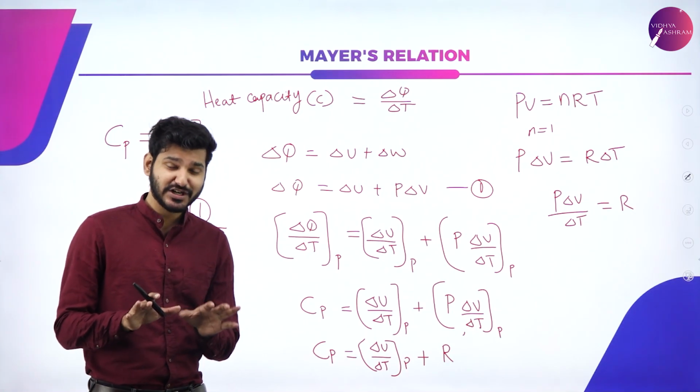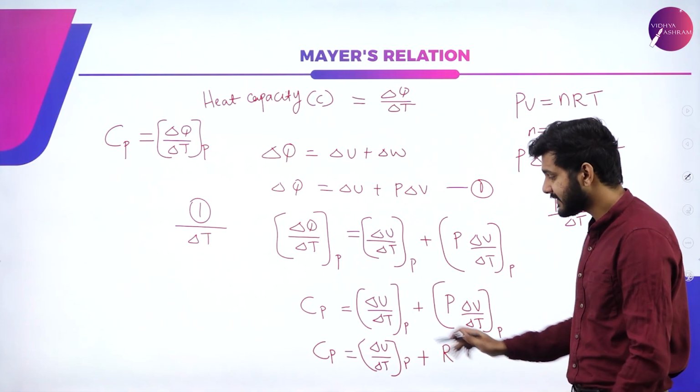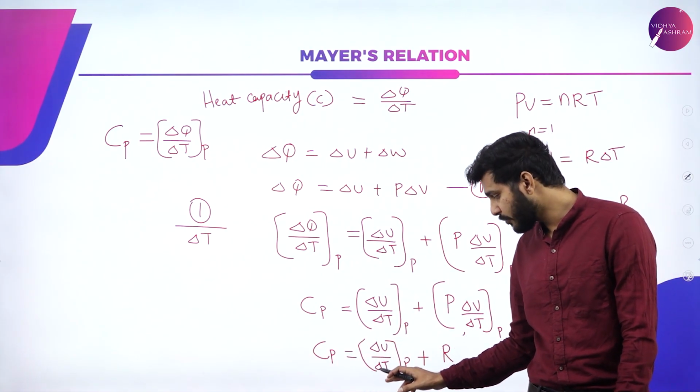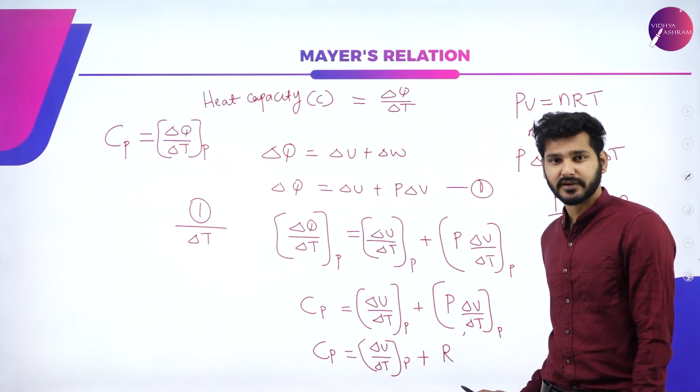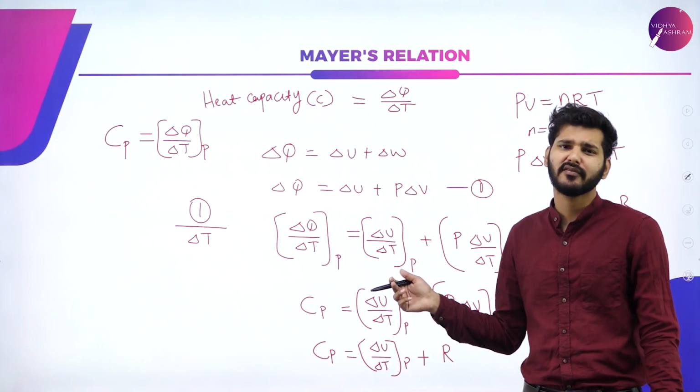It is not yet done, you still have to bear with me. Till here we have the relation Cp is equal to delta U by delta T plus R. We just have to convert this term also and we have a relation.